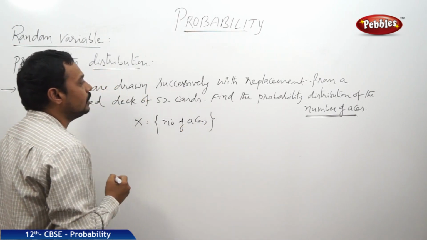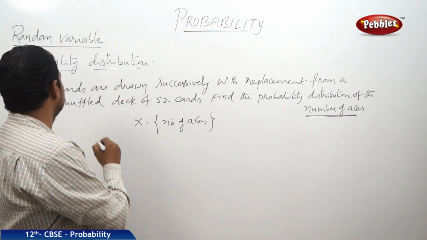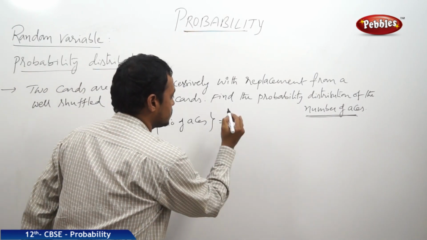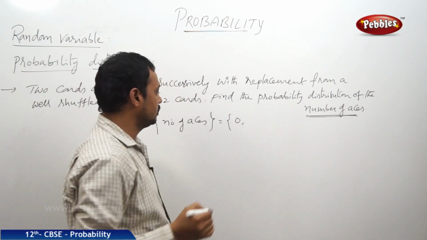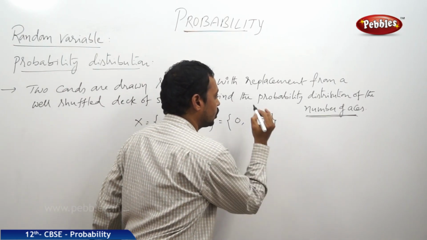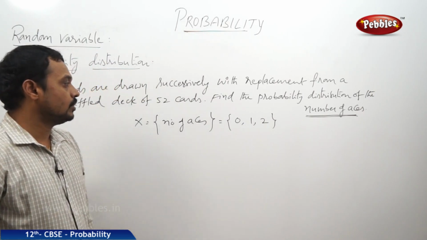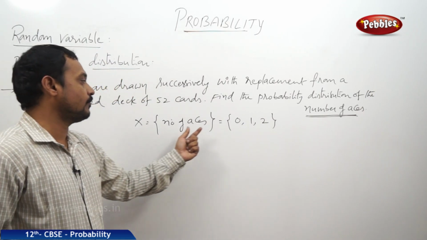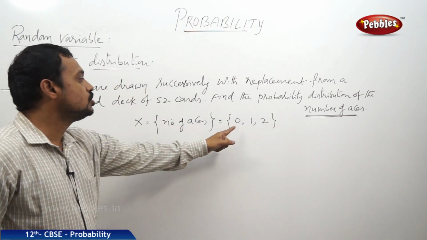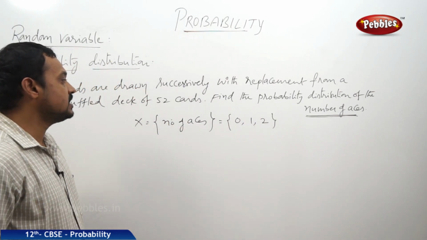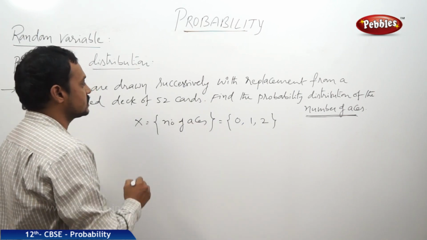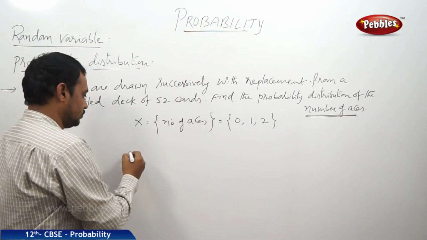So generally 2 cards are drawn. When 2 cards are drawn, the number of aces is either 0 aces, or 1 ace, or 2 aces. That means the possible values of X are 0, 1, 2. When does 0 aces happen? That means there is no ace when 2 cards are drawn.